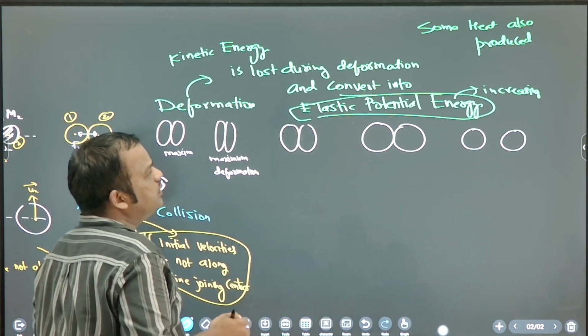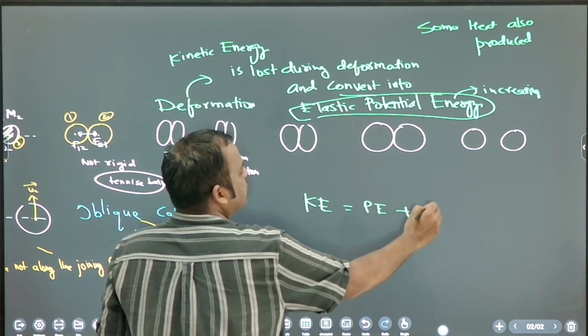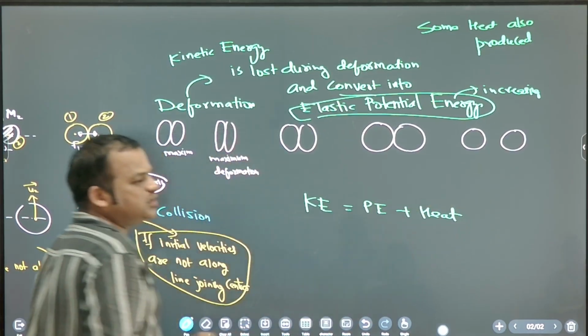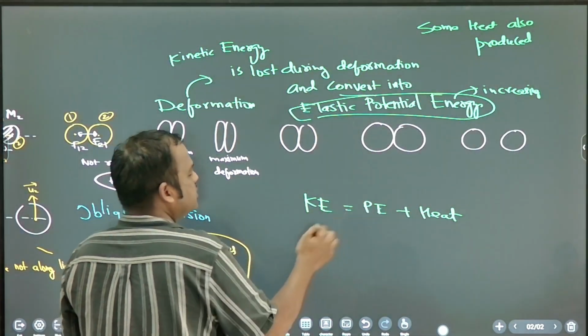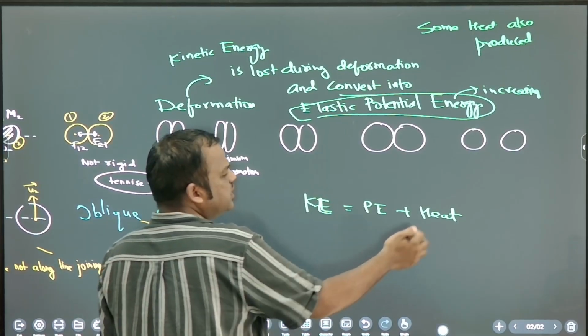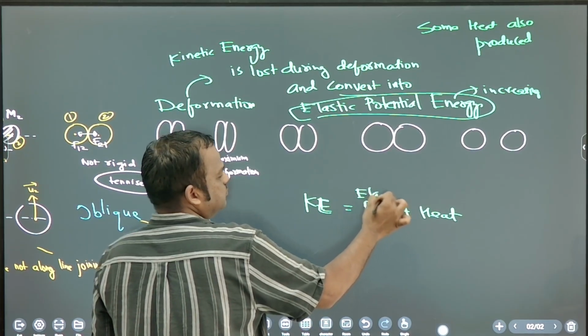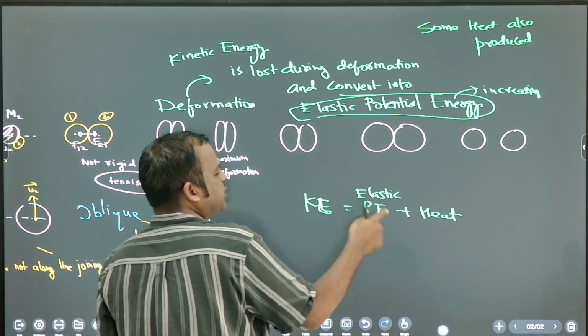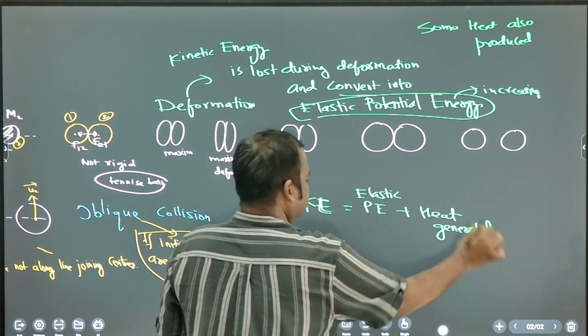Kinetic energy. So you can say kinetic energy is equal to elastic potential energy plus heat generated. Sometimes heat is not there, only elastic potential energy.